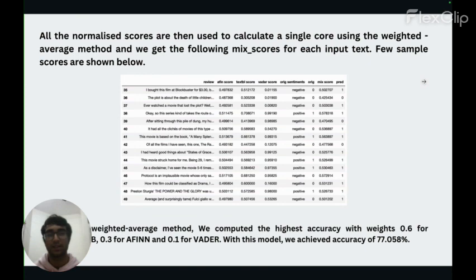After normalization, we wanted to find the weighted averages and use fuzzy aggregation on all three models. So after that, we found the weights of the new model. 0.6 was the weight for TextBlob, 0.3 for AFINN scores, and 0.1 for VADER scores. After finding the new score and using the threshold of 0.5, we achieved an accuracy of 7.508%, which was more than any of the three models.